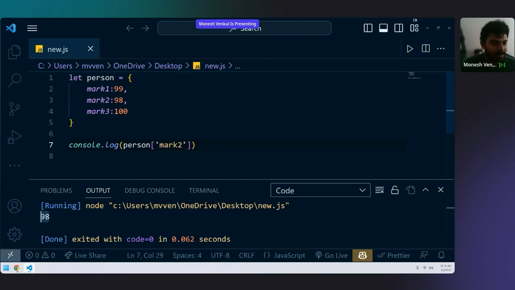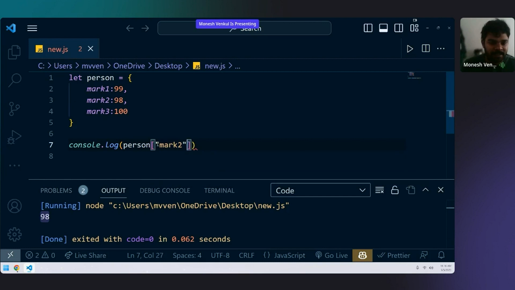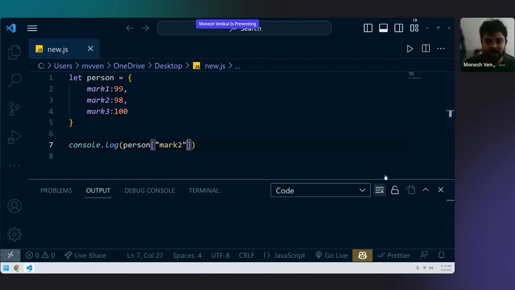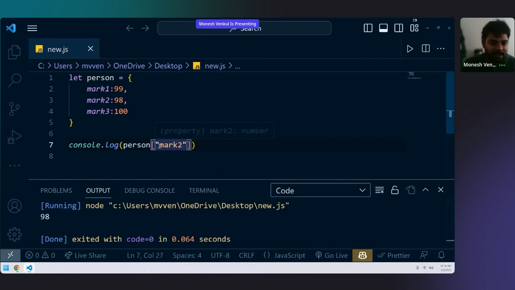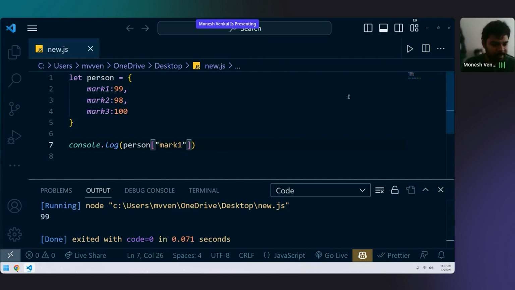This mark 2 has to be in single quotes or double quotes. It has to be a string. Remember, this has to be a string, otherwise it won't work. We can write mark 2, mark 1, or mark 3, and we'll be getting the values. This is one way of writing.